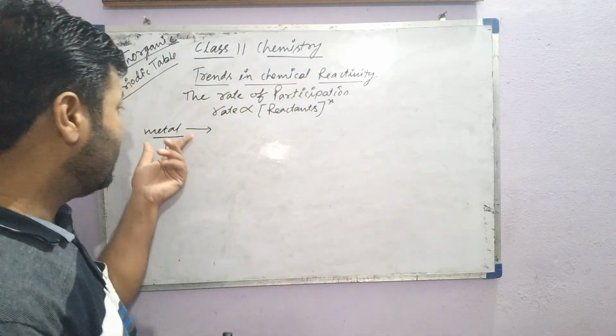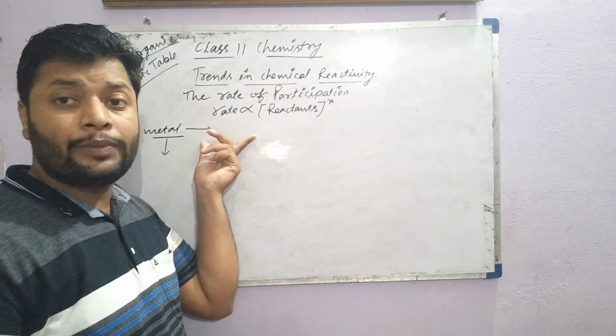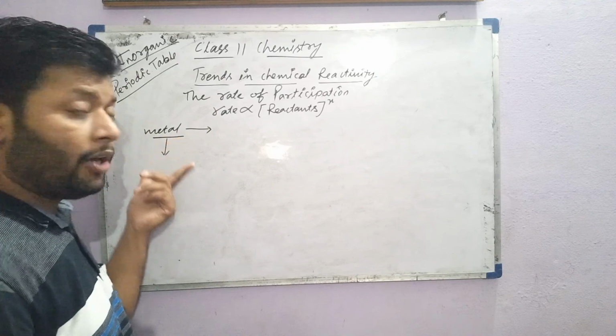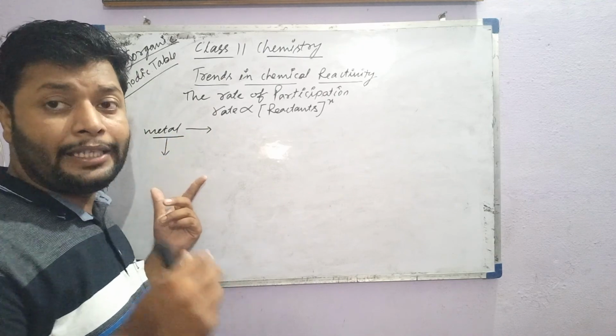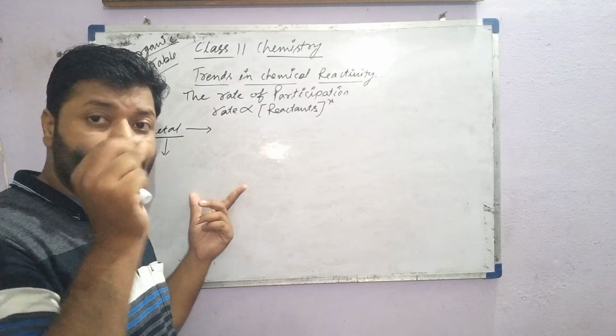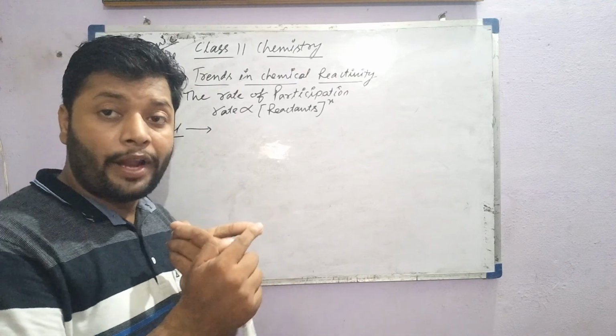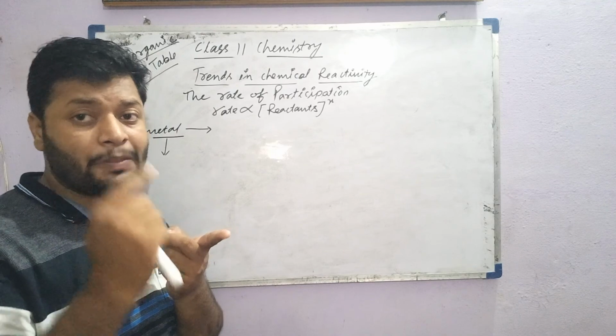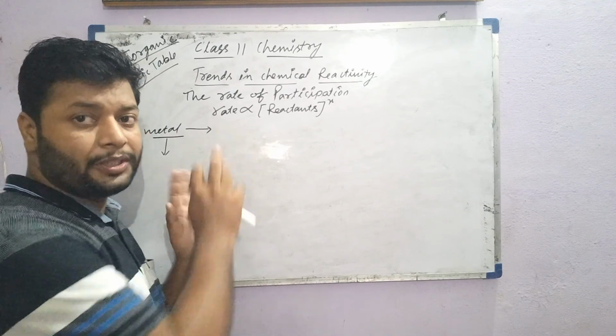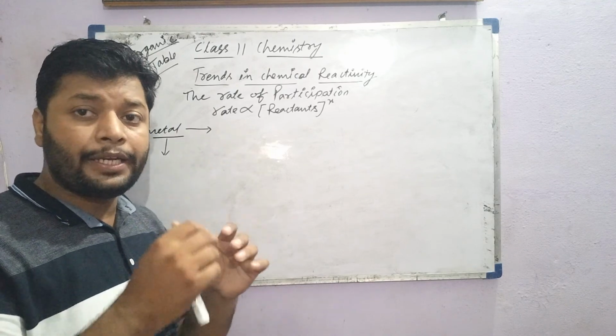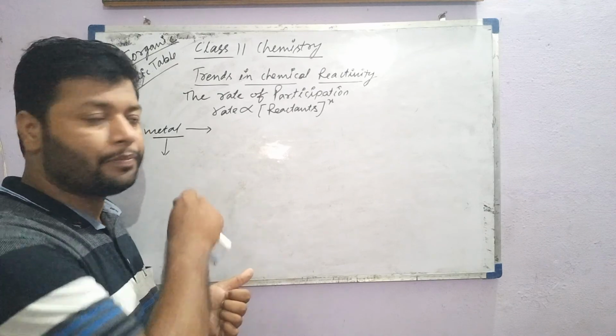So you can see that for metals, reactivity decreases along the period and increases down the group, and you can find evidence for this in the ionization enthalpy, which is the first basis of this process, with a very great tendency to lose the electron down the group for metals.